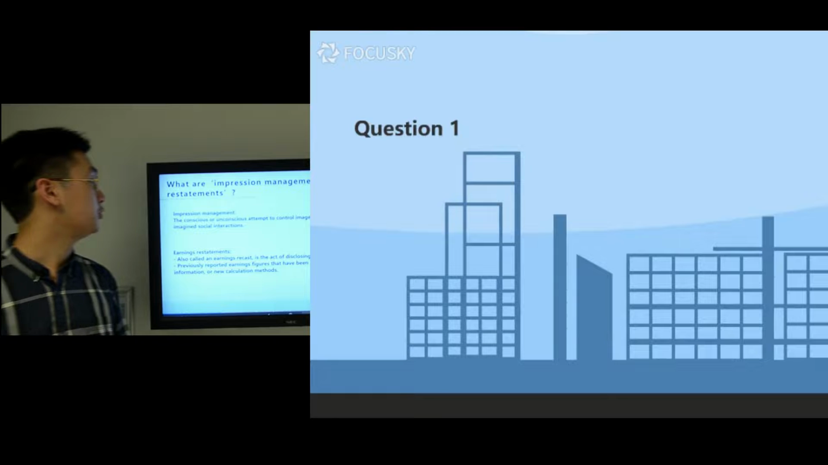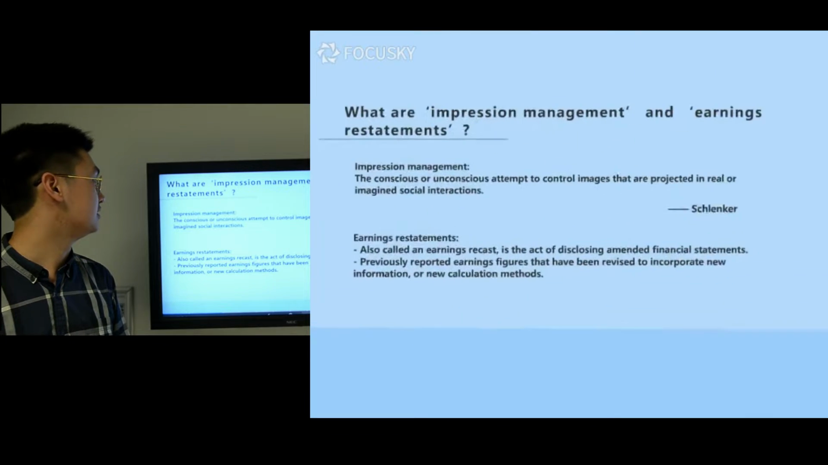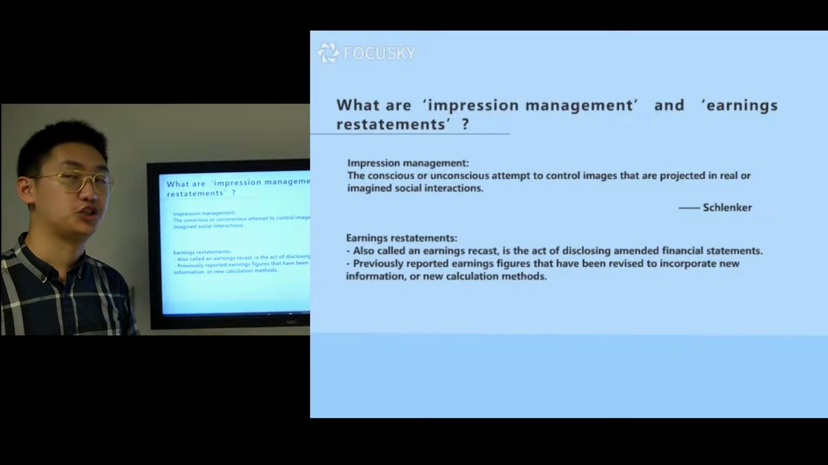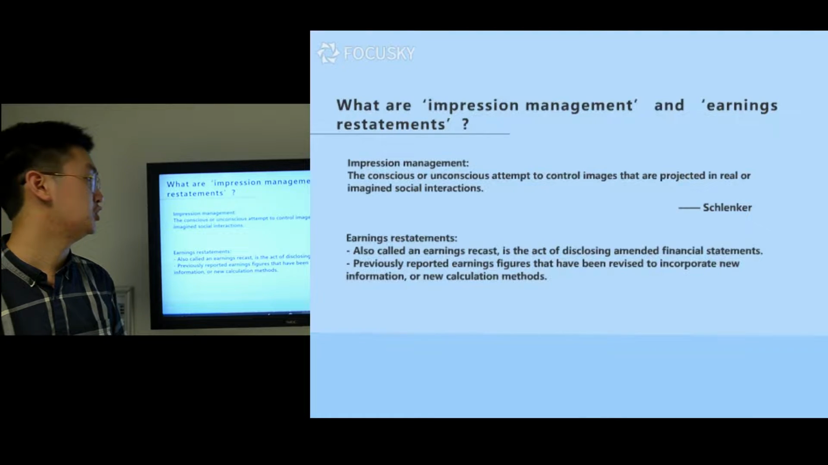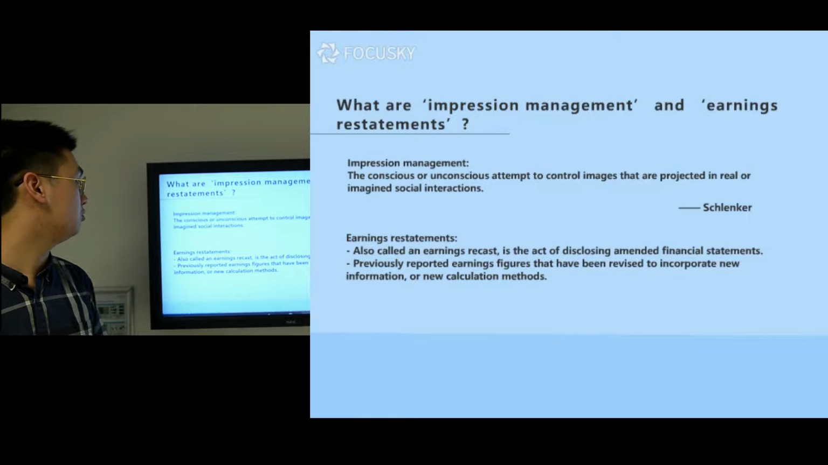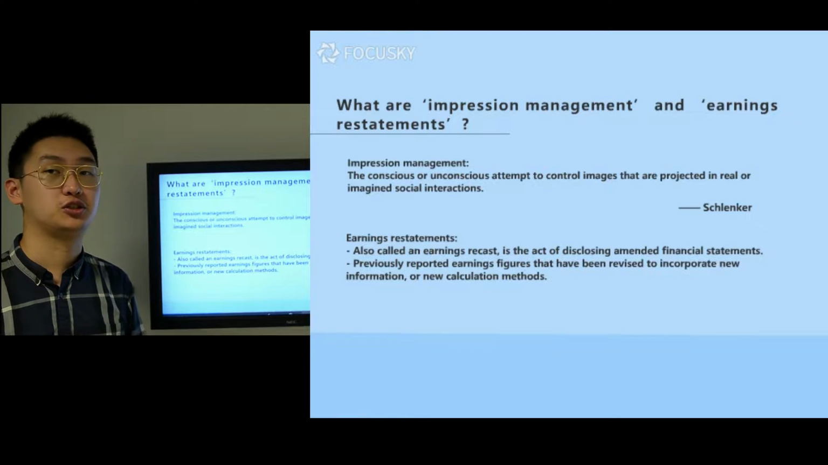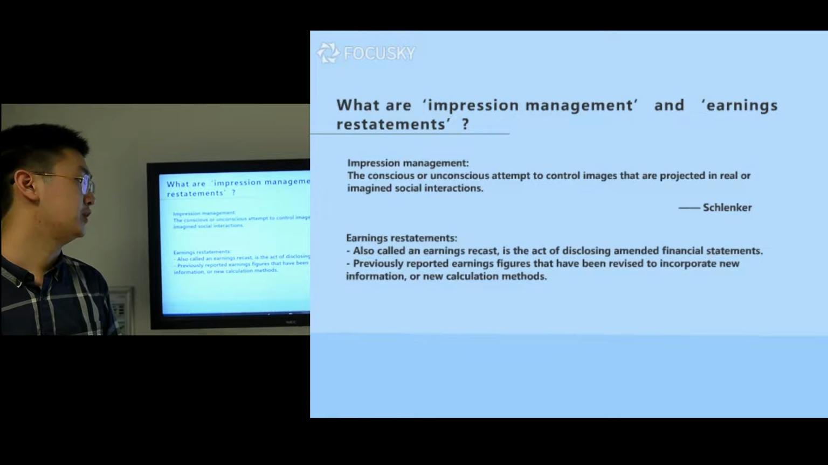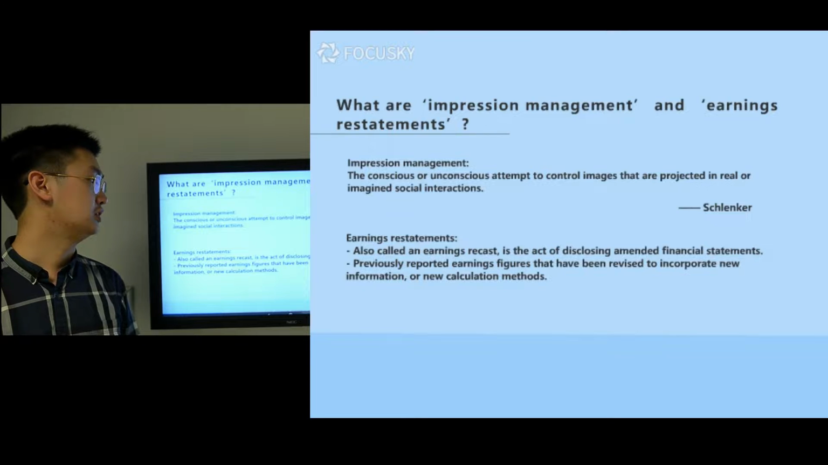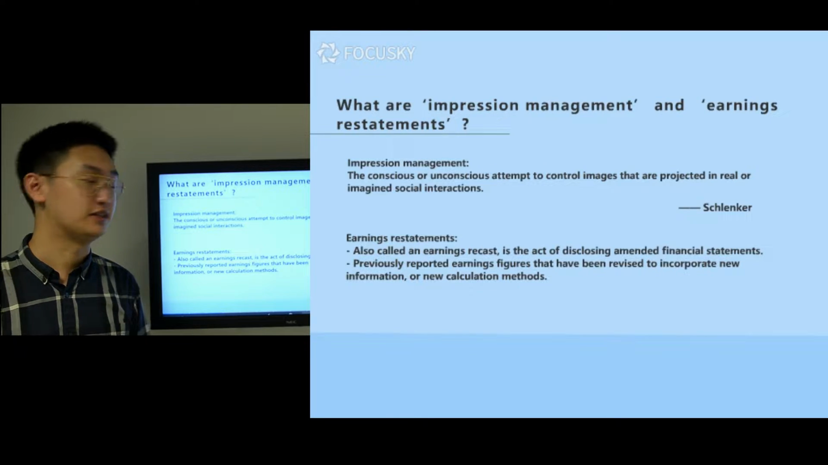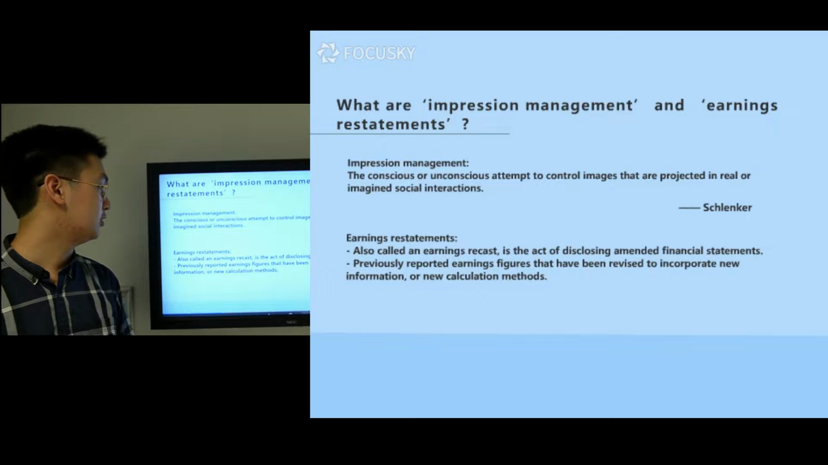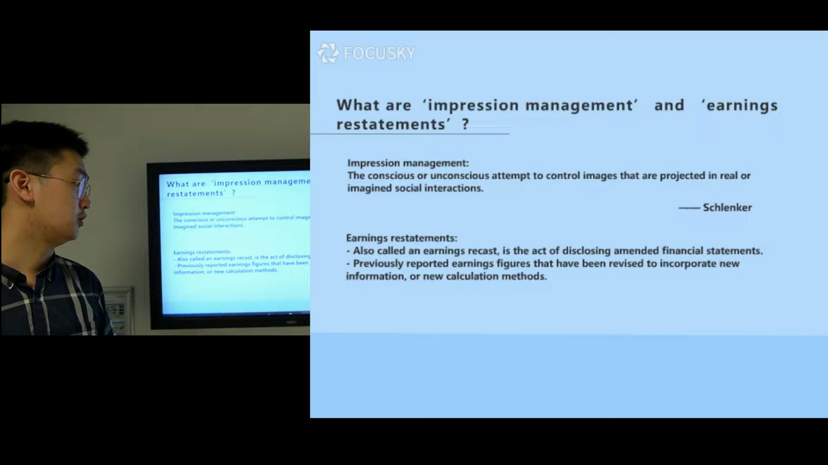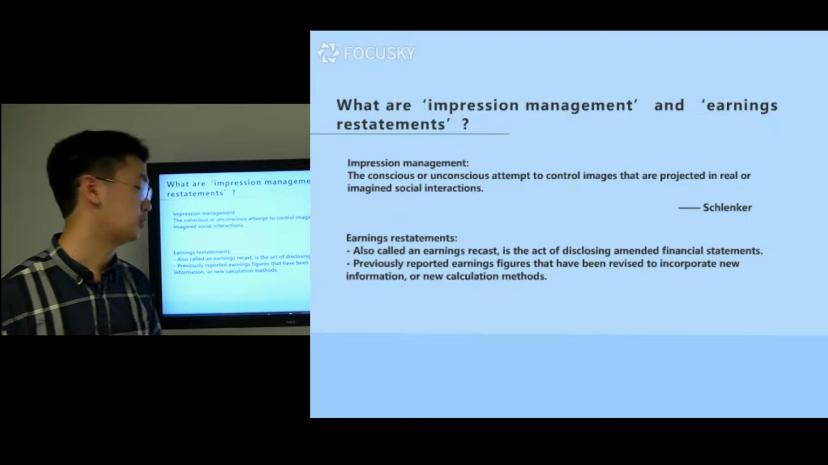So, what are impression management and earning restatements? Impression management is a conscious or unconscious attempt to control images that are projected in real or imagined social interactions. And earning restatements, also called an earning recast, is the act of disclosing amended financial statements: previously reported earning figures that have been revised to incorporate new information or new calculation methods.